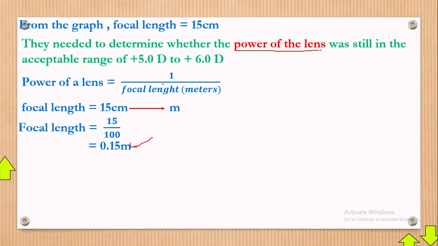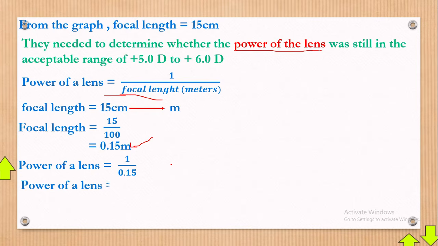Remember, our aim is to get the power, and to get the power we need focal length. So substituting into the formula of power of a lens, we get 1 over 0.15. When you divide, the power of a lens will give us a positive 6.67 diopter. Okay, 6.67. But when you compare with these ones here, is it between them? It is beyond. So this one is beyond the required range. So it is not good. It is very, very strong. It can even end up damaging your eyes.